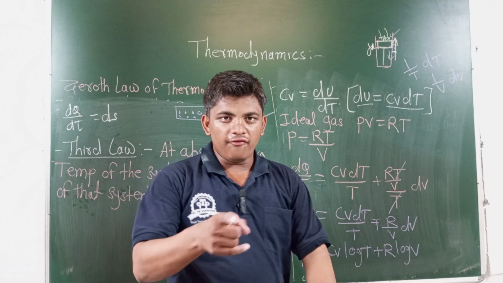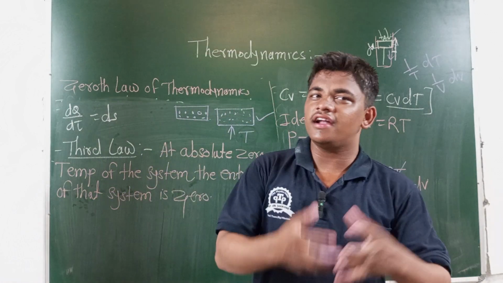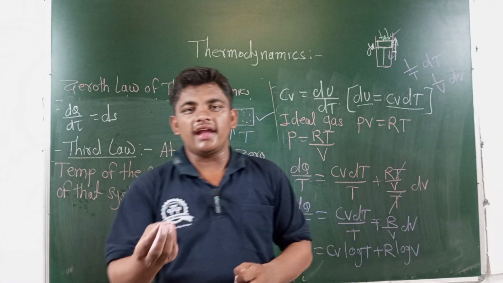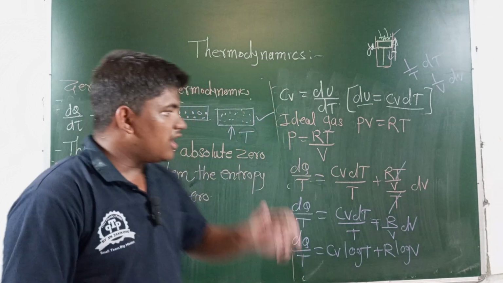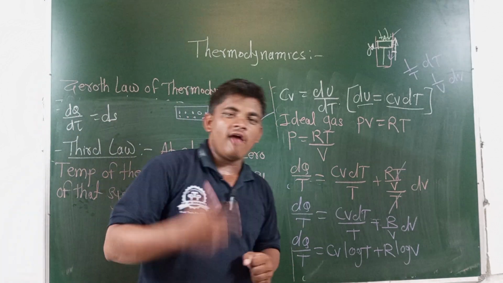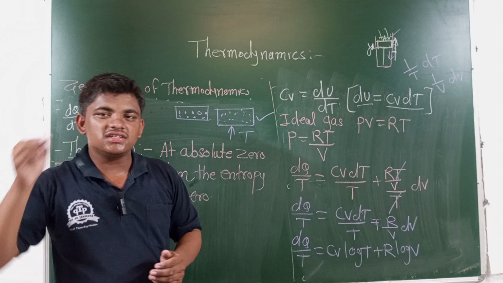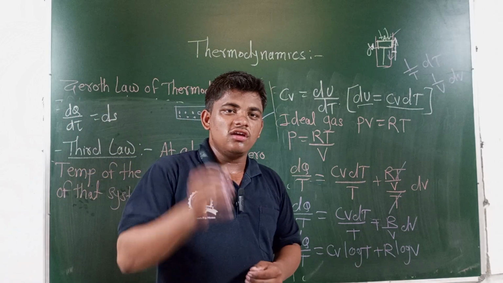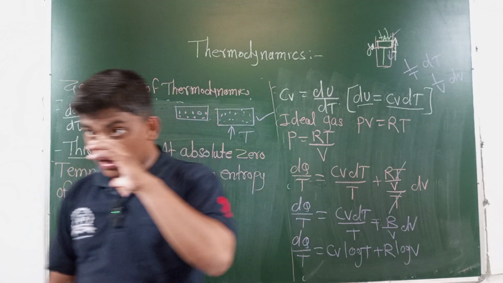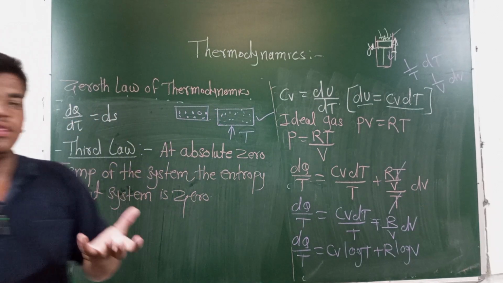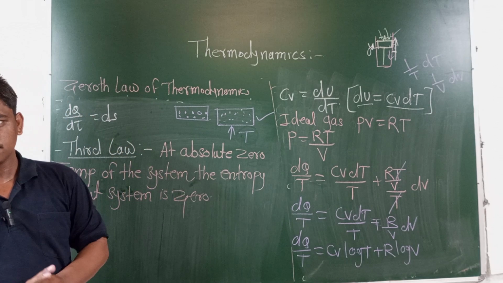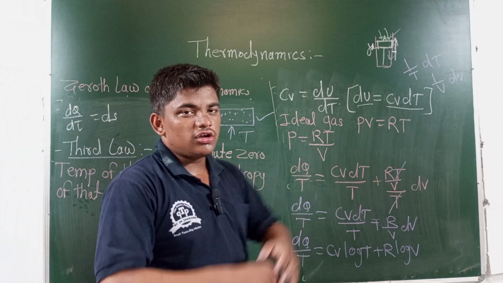The first law of thermodynamics is related to the law of conservation of energy. Energy can neither be created nor destroyed; it can be converted from one form to another. For example, electrical energy is converted into mechanical energy when the switch of the fan is on, or photon energy is converted into electrical energy when sunlight strikes a solar plate.